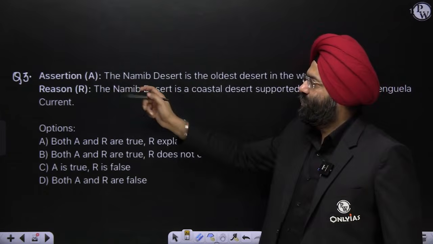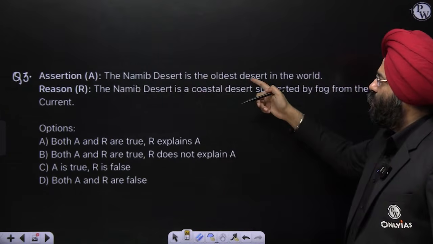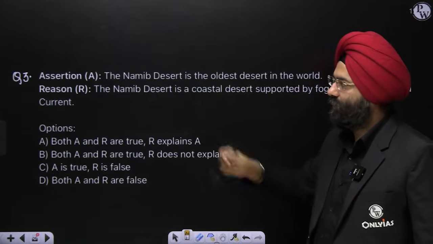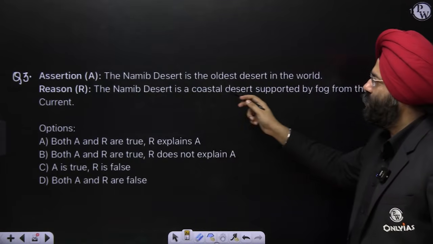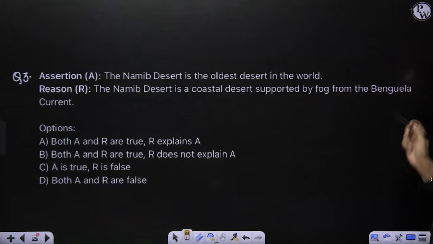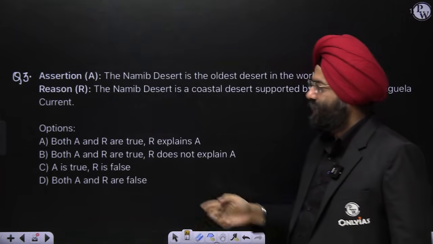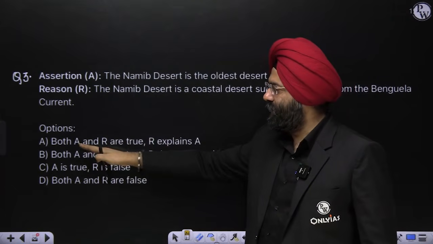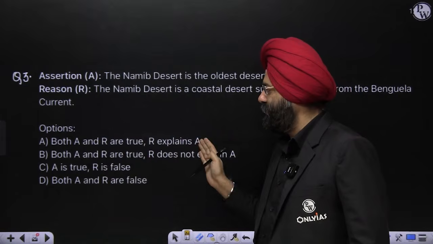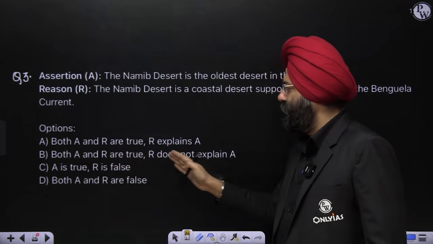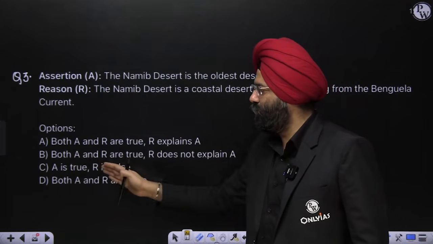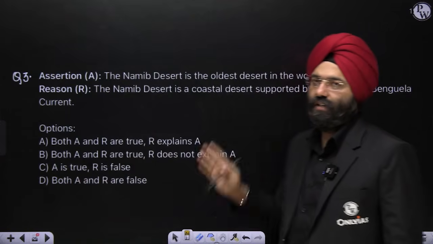Assertion: Namib Desert is the oldest desert in the world. Reason: Namib Desert is a coastal desert supported by fog from the Benguela Current. Over here again, 4 options. A and R are true, R explains A. A and R are true, R does not explain A. A is true, R is false. Both A and R are false. Answer this.